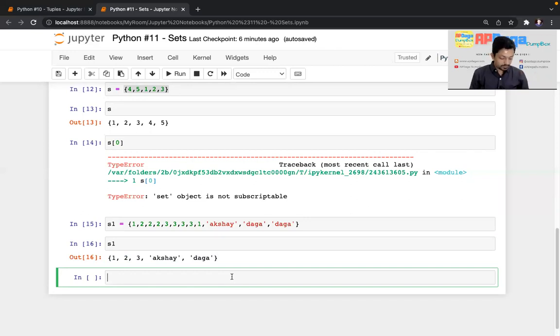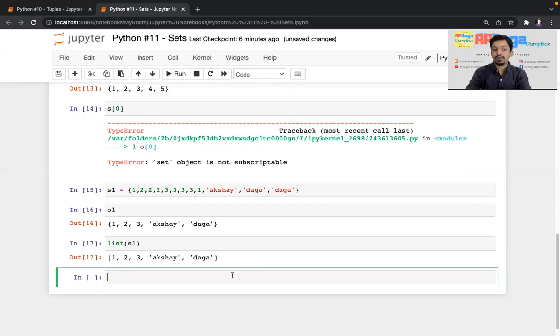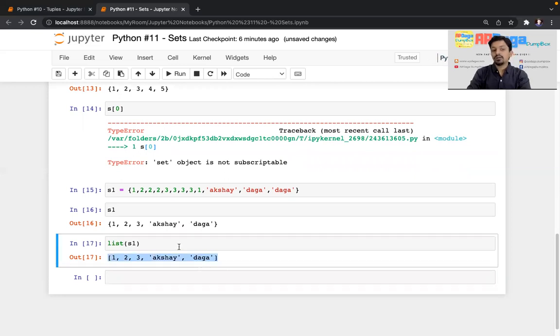Okay, once that is done, then what? The conversion part: how to convert a set into a list, a list into a set or tuple, and vice versa. If I want to convert this set S1 into a list, I can write list, and within this function pass S1. So this set is converted into a list.